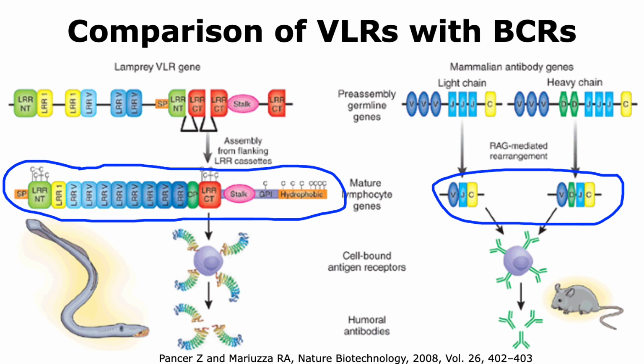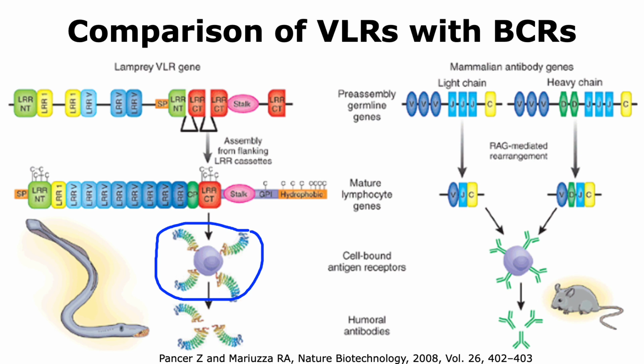Once the VLR gene undergoes its recombination and is able to code for a functional VLR protein, the VLR proteins are then membrane bound. However, when there is a pathogen present or a pathogen component like an antigen present, then the cells are able to secrete the VLRs into the environment.